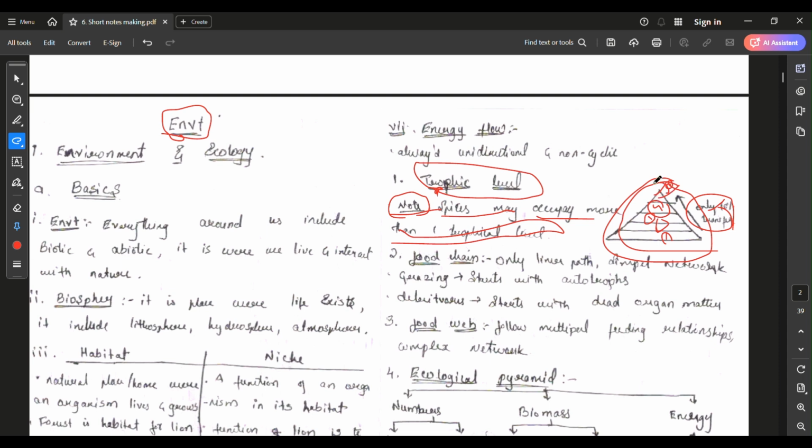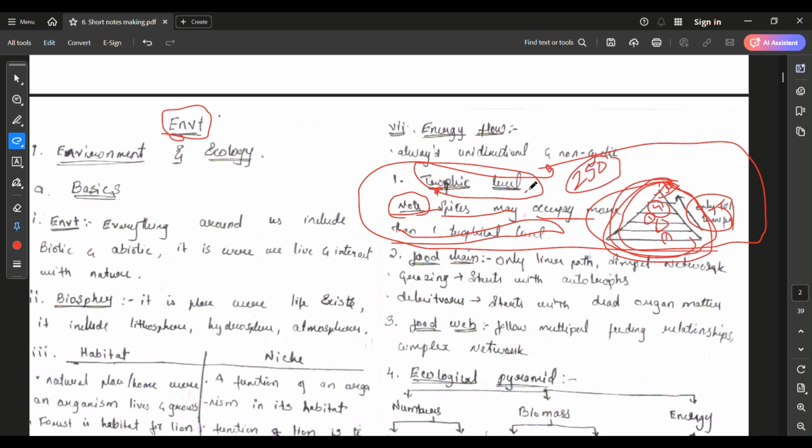By seeing this, that is how I brought the entire topic into my mind. By seeing this diagram, I can write an entire 250 words answer. Like that, you should bring the points. I hope you got to understand this.